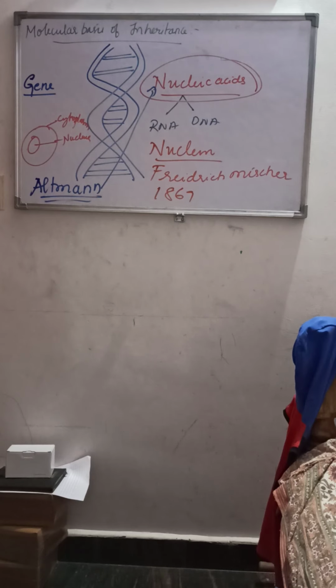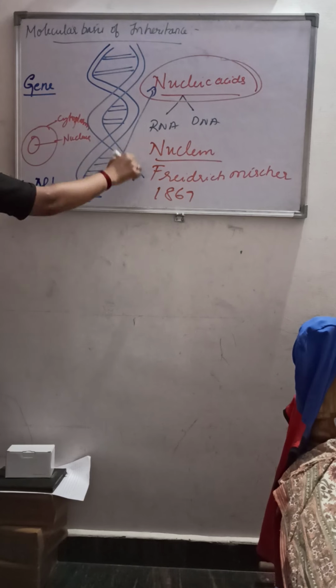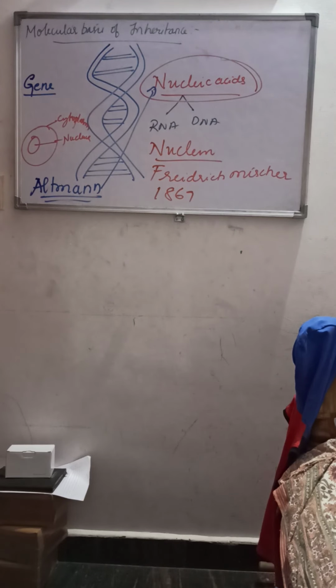The two types of nucleic acids are DNA and RNA. That is, deoxyribonucleic acid, and RNA is ribonucleic acid. So what are the two important types of nucleic acid? That is RNA and DNA. But usually we find that DNA is always double stranded, as you can see here, but RNA is single stranded.